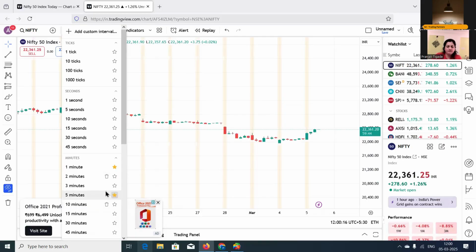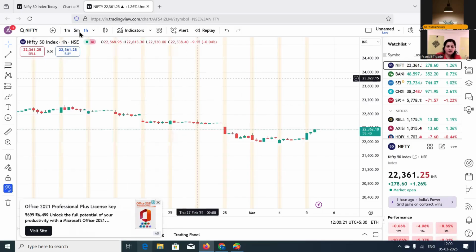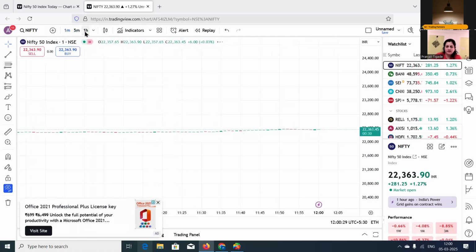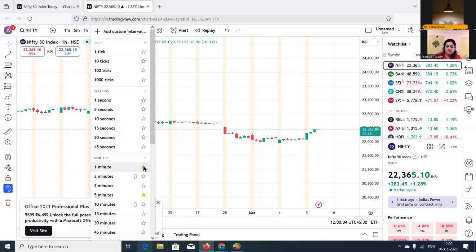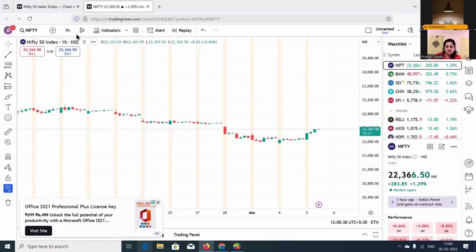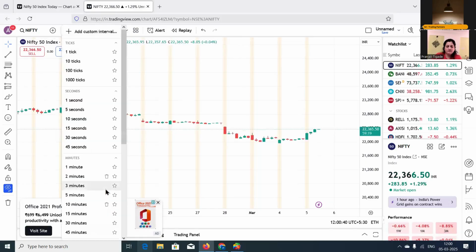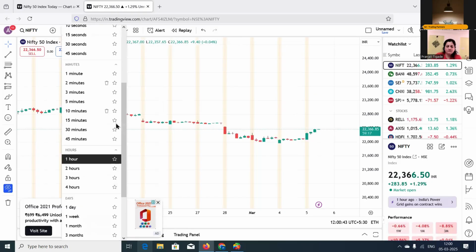So for example, if I want to add 1 minute and 5 minutes time frame as a favorite, then I can see the favorite time frames here itself. So I can switch in between the time frames very quickly. There is no need to go to the drop down in that case. And you can even deselect it if you want to remove it from the favorites. Okay. So in the favorites, you can add any number of time frames. So these are the mostly used time frames while trading.